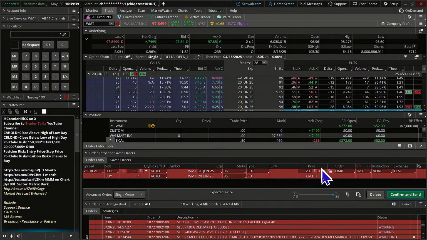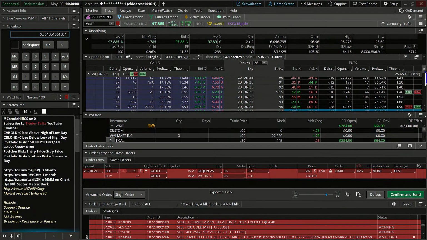So our gain here, I kind of like that 27 better. Let's put it back at 20. Let's put it at 26. It's wiggling around quite a bit there. We could probably get filled at 26. So that would be our max gain divided by our max theoretical loss of 74.74. It gives us about a 35% return with about 21 days left. So a lot of traders might like that. If you want to be more conservative, you'd go further out of the money.